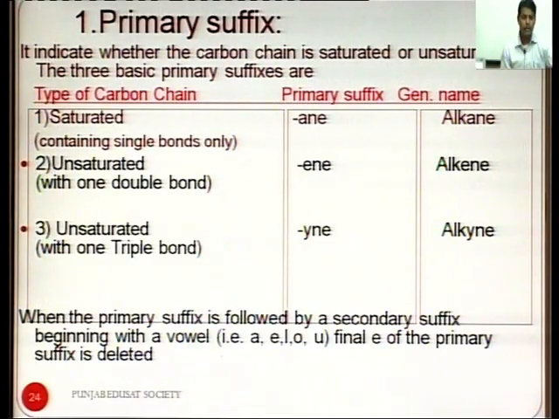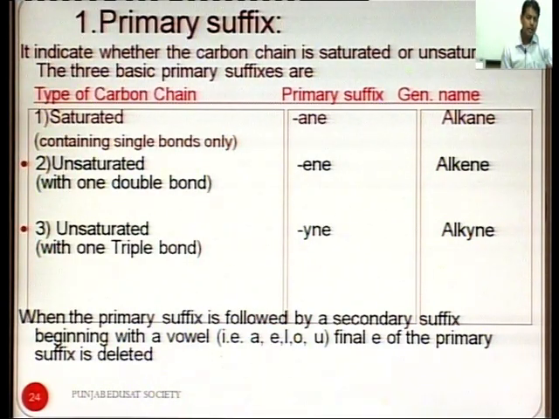So, for example, if there are 4 carbon atoms and one triple bond, the name is butyne.